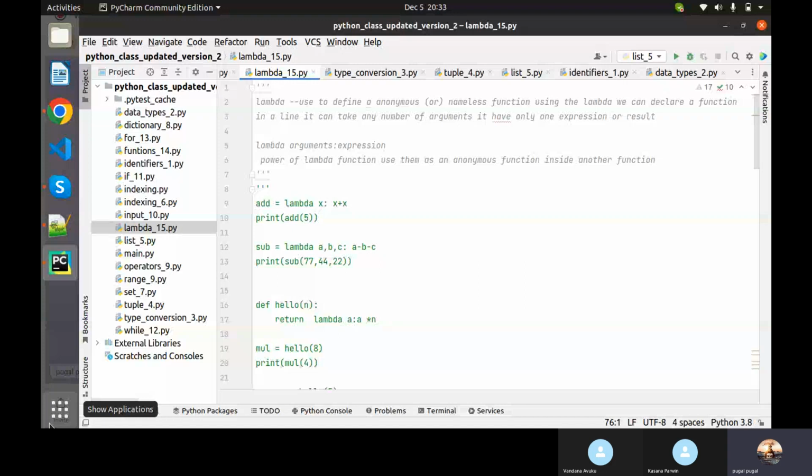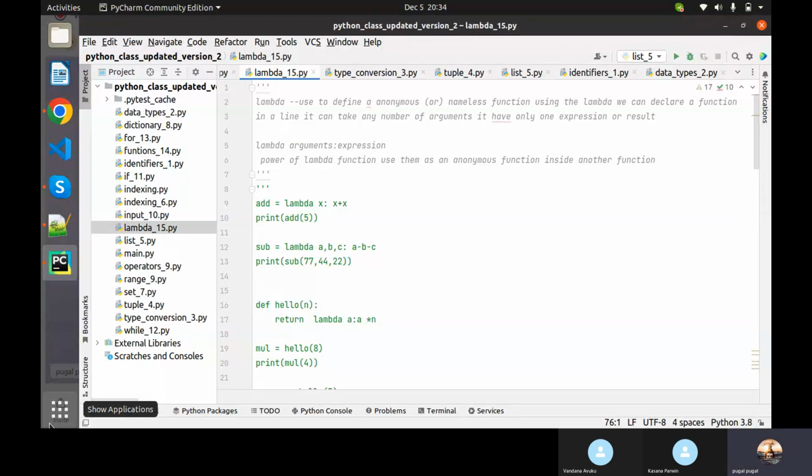But in Python, that is something different. We have already seen functions. Lambda is just another approach for a function. You can simply say lambda is a nameless, anonymous, short way of accessing a function. It doesn't have any name. Only through the object can you call a lambda. That's how it works.